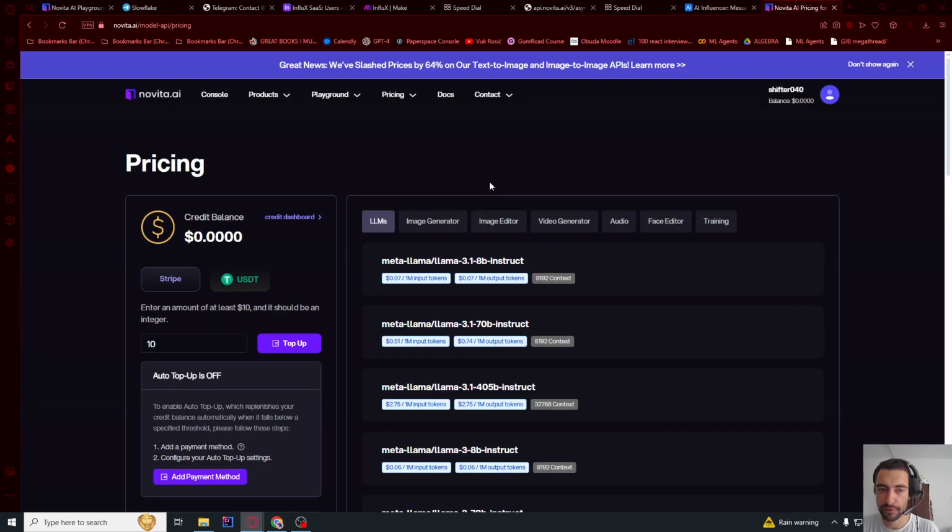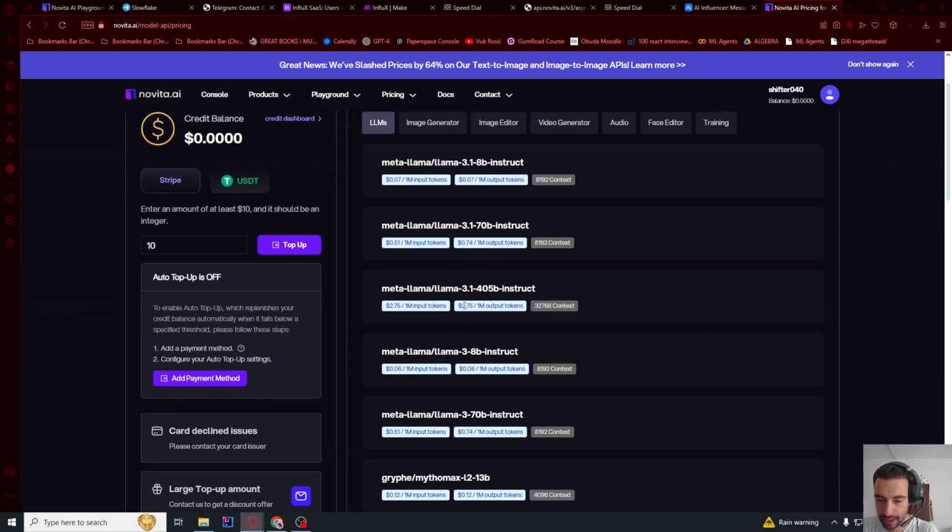If you search Google for Novita AI API pricing, you just come here. You're gonna see that for this model you pay $0.07 per 1 million tokens. It's like a whole book of text for this much money. Or if you are using a bit bigger model, still you pay 74 cents for the whole book of text.